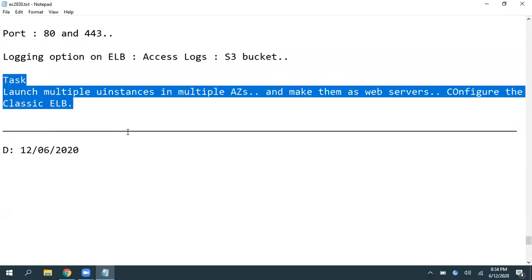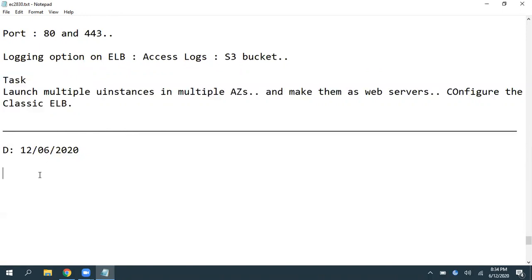Guys, now in today's session, we are going to discuss the application load balancer. The process and mechanism are the same, but Amazon added a concept called target groups, and most of the time we use target groups in real time, at on-premise or production level.